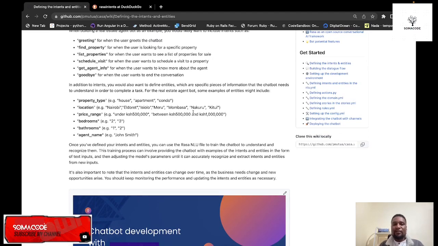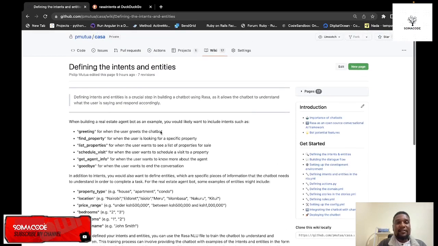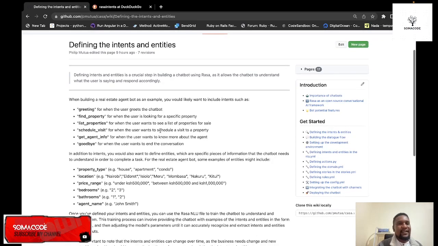It is also important to note that the intents and entities can change over time. As I told you before, we have a few of them here, but if you want to increase more, let's say you want to increase more features and also you want to add more details, you want your chatbot to be more detailed, you can add more intents and entities, right? So guys, this is all for defining the intents and entities.